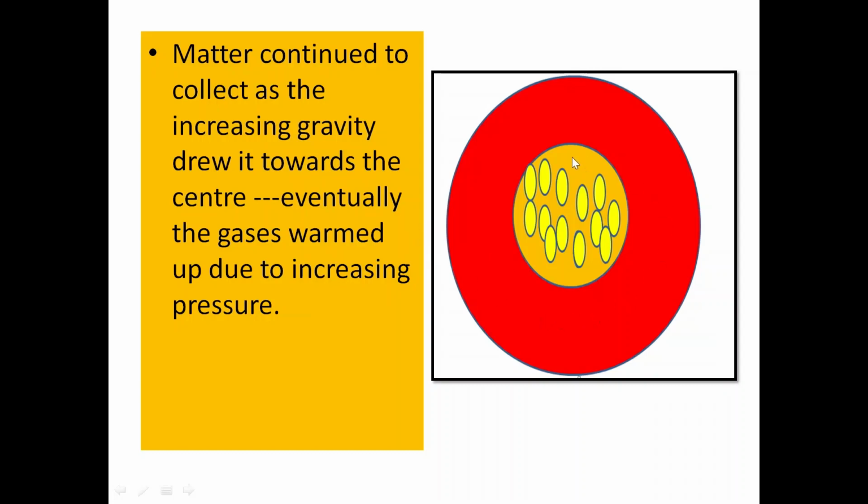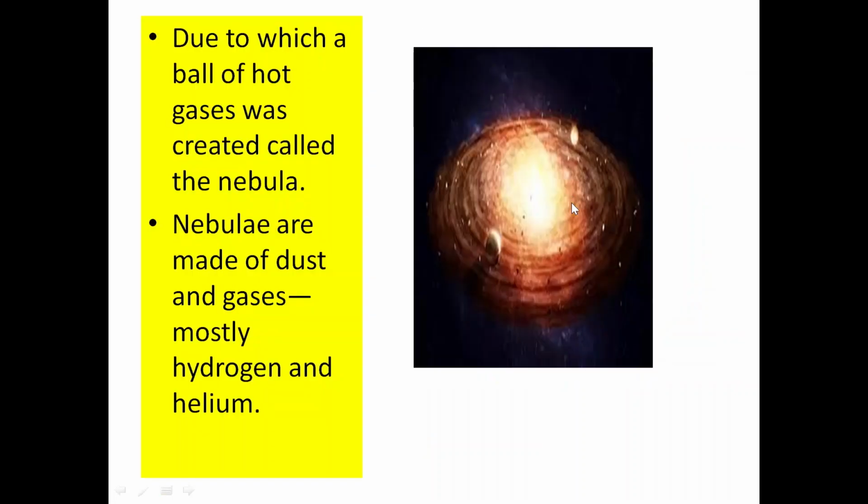So due to this rise in temperature, the gases warmed up, and this process continued, due to which a ball of hot gases was created. This hot ball was mainly comprised of dust and gases like hydrogen and helium.